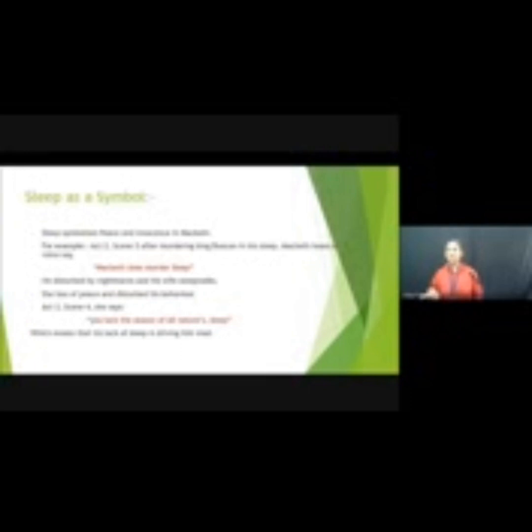Another theme is sleep. Sleep symbolizes peace and innocence in Macbeth. For example, in Act 2, Scene 2, after murdering King Duncan in his sleep, Macbeth hears a voice say, "Macbeth does murder sleep."